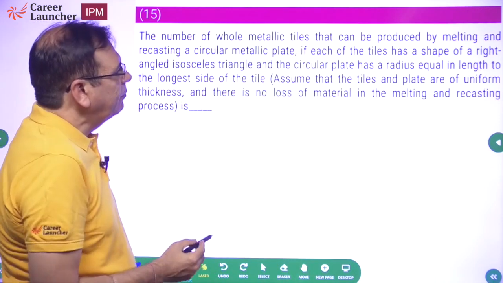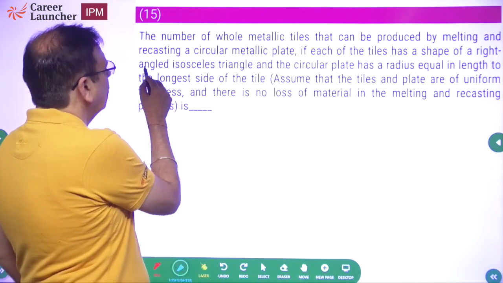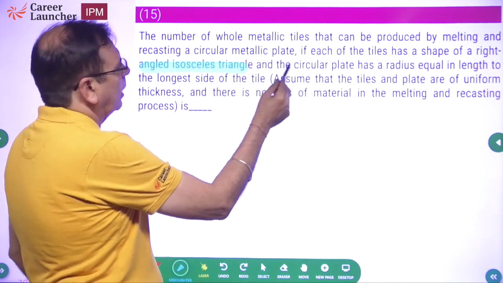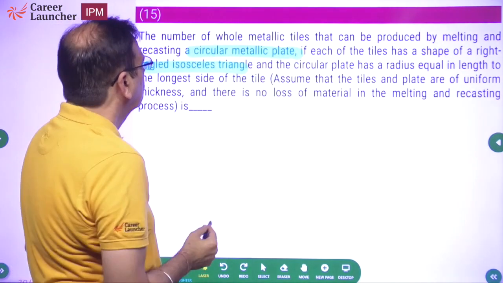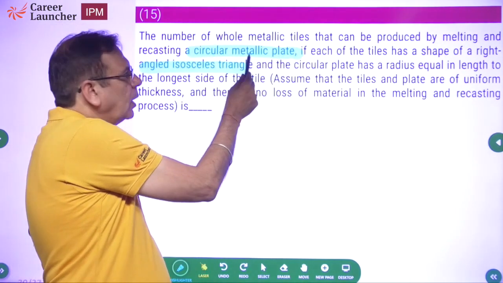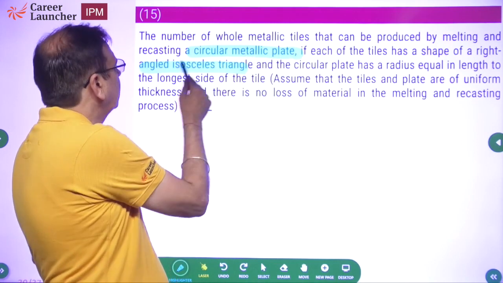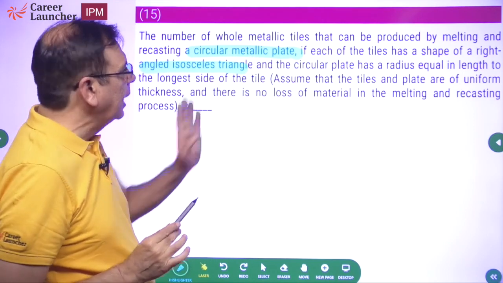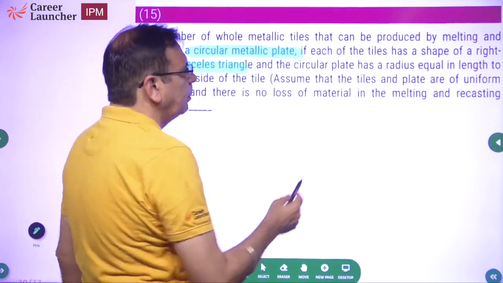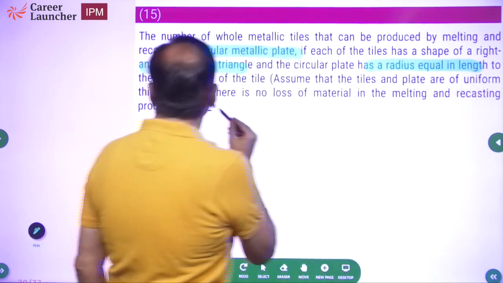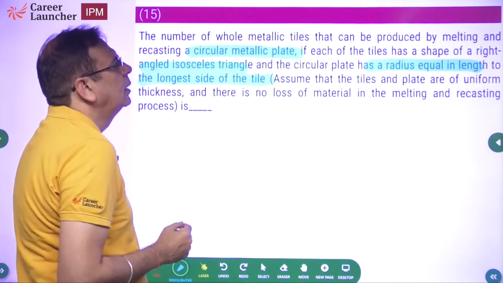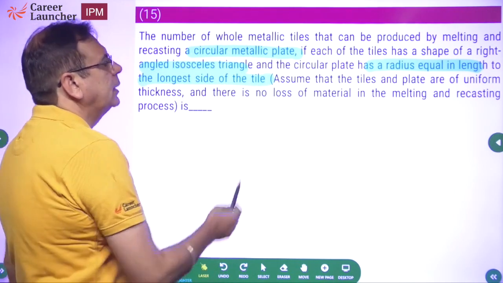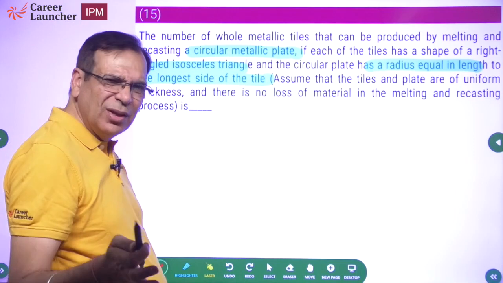Recasting a circular metal plate, if each tile has the shape of a right angle isosceles triangle. Okay, so we have metallic tiles made by melting and recasting a circular metallic plate. So we have to convert the volume of the circular metallic plate into right angle isosceles triangle shaped tiles. The circular plate has a radius equal to the length of the longest side of the tile. Assume that the tiles and plate are of uniform thickness and there is no loss of material in melting and recasting. Standard question of mensuration.